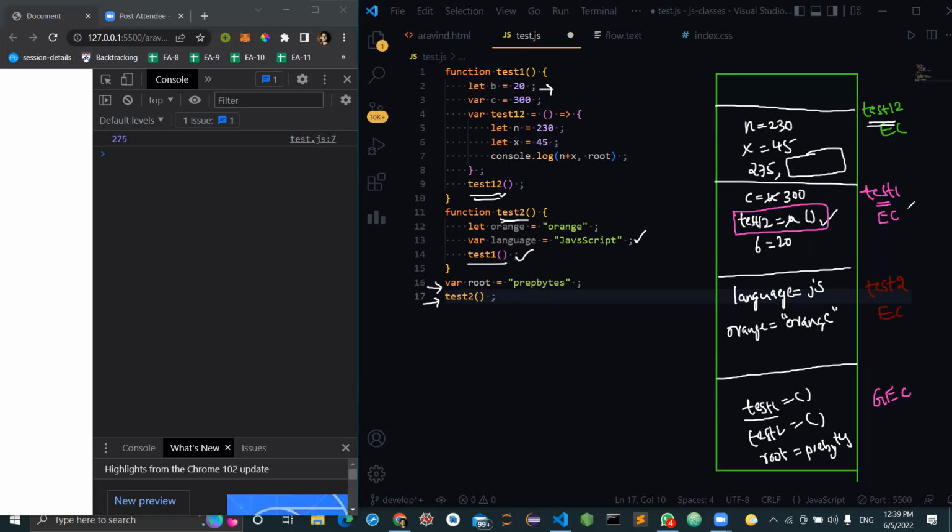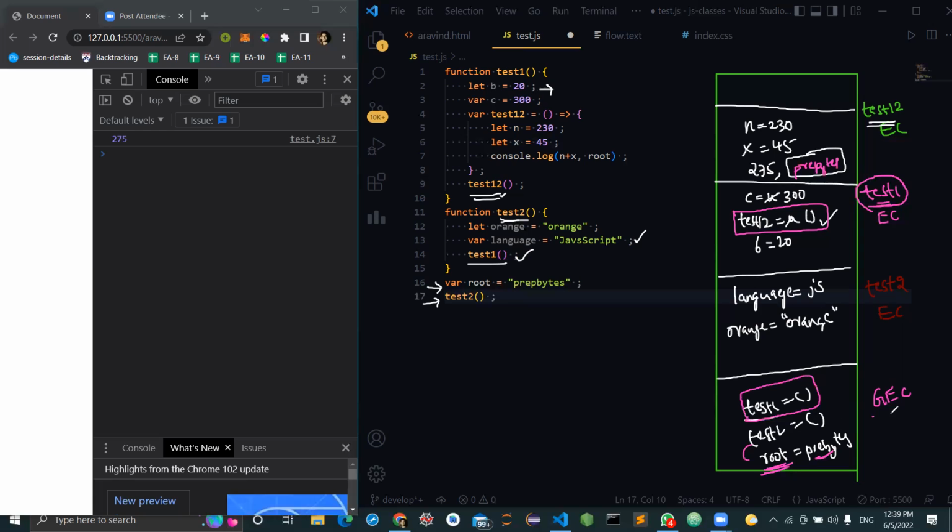Yes, and this is the point where you understood the closure concept. You just need to look for the variable test 1, in which context it is present. I know that you will make a mistake and say that it is present in test 2, but no. It is present in the global execution context. You see, test 1 is actually present in the global execution context, right? So now we will check within this lexical environment, and is there a variable root? Yes, sir. So what will be printed here? Prep bytes. And can you tell me what if there is no variable root here?